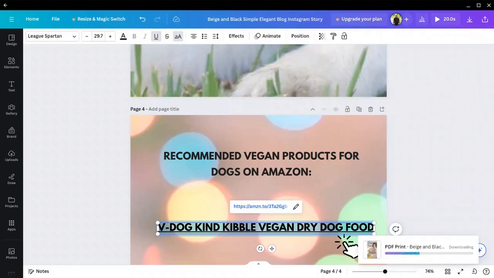Now, this next step is very crucial because you want to comply with the Amazon operating agreements. So what we're going to do, we're going to upload it to a Google Drive, and we're going to make it public. Making it public means that you're making it accessible to anybody on the internet, because Amazon wants to go in and check if you have the link put correctly inside of your ebook.